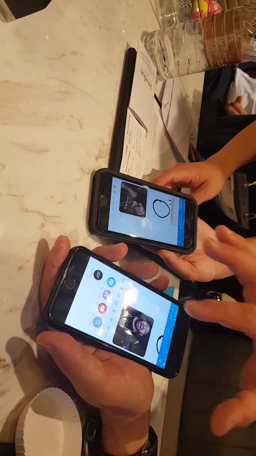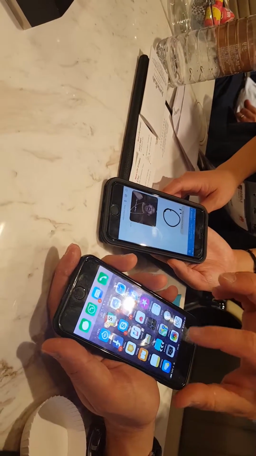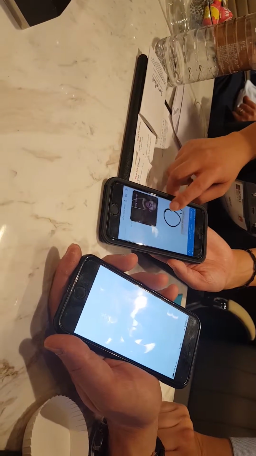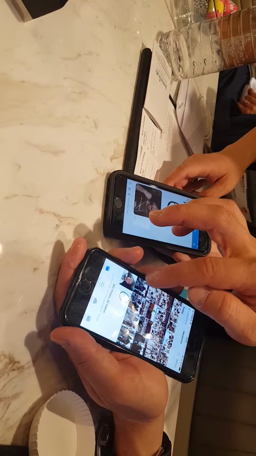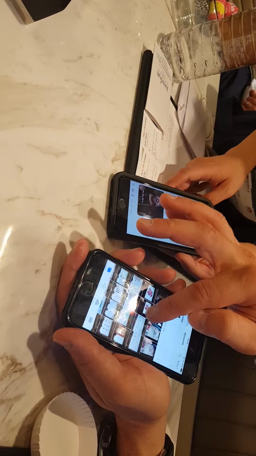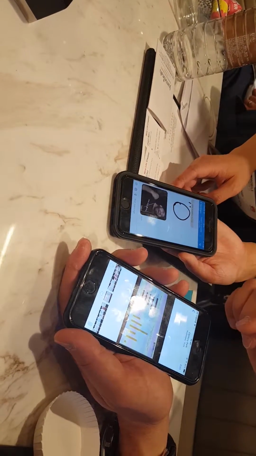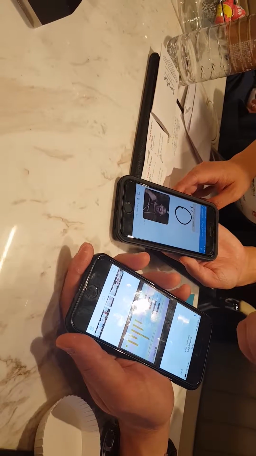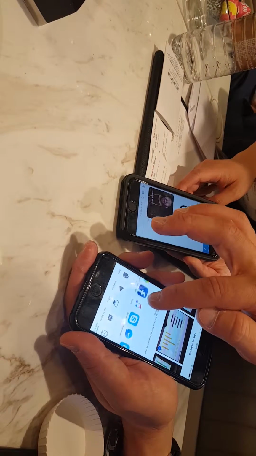I can also share not only within the app, but for example I can get here in my photos. I can get one of the photos here, take one, for example this one, and I can use share, and the RCS app is able to, I can share it using RCS.